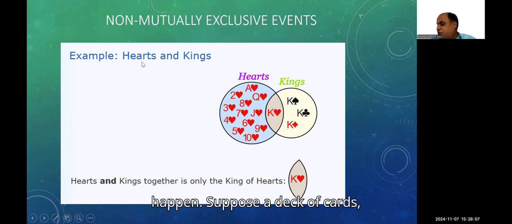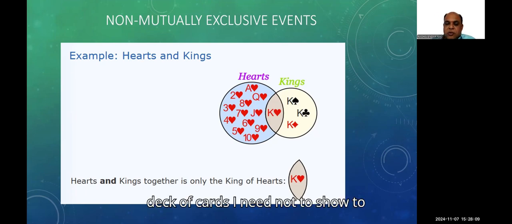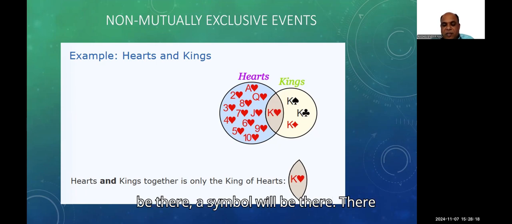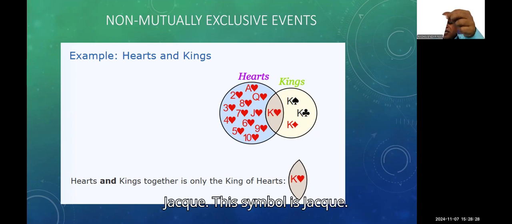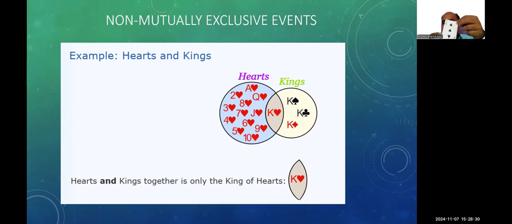Suppose a deck of cards. A deck of cards I need not show to anyone, I think. But even though, let us see in a deck of cards what will happen. Color will be there, number will be there, a symbol will be there. There are three things that happen at a time. See here, this card: this symbol is jack.